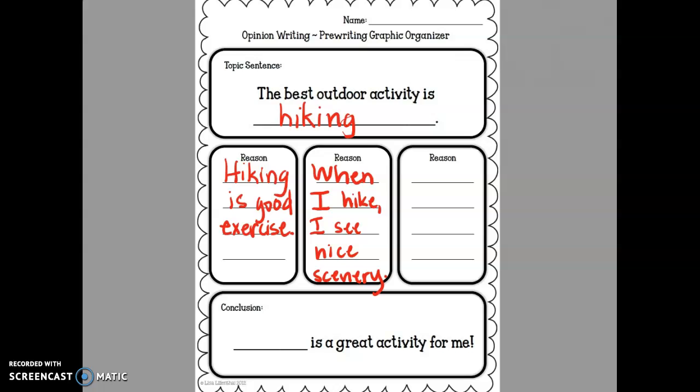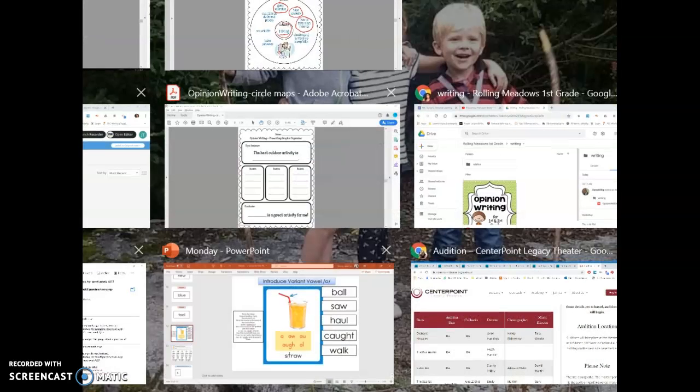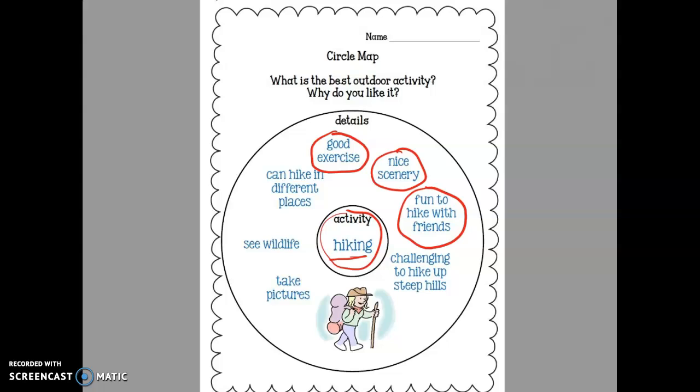Okay. And then I look at my third idea, which is fun to hike with friends. All I need to do to turn that into a sentence is say, it is fun to hike with friends.